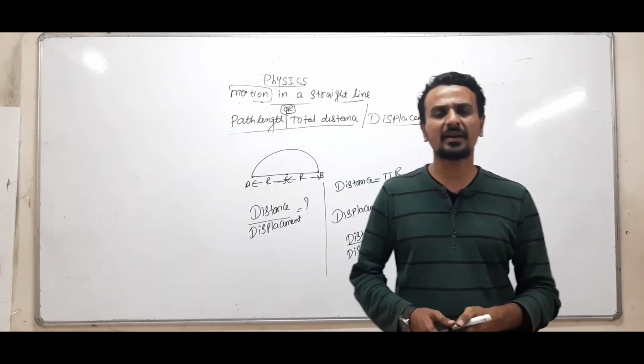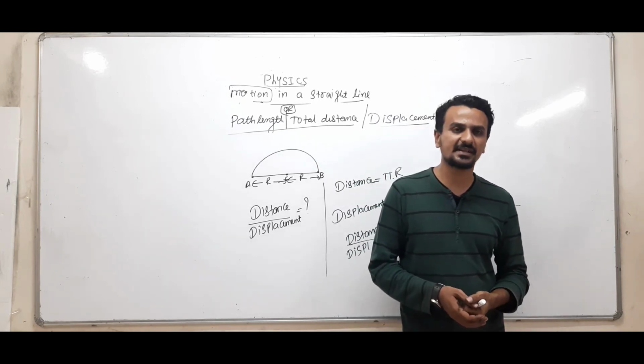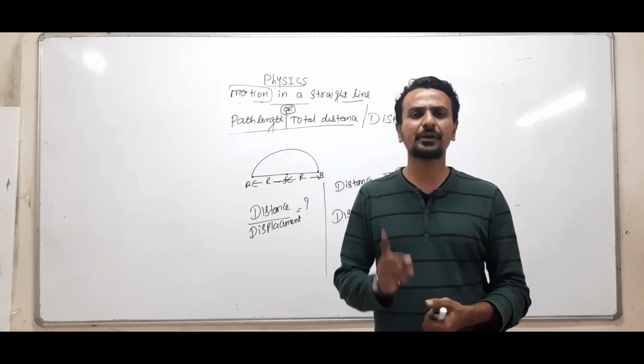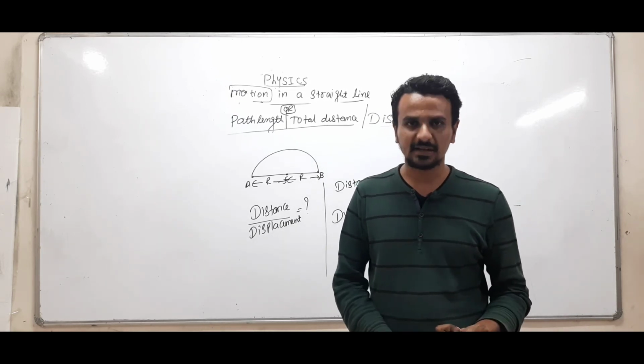Okay, so up till now we had discussed motion, types of motion, frame of reference, distance and displacement. So in the next video we are going to understand what is speed, what is velocity, types of speed and types of velocity. Clear? Okay.